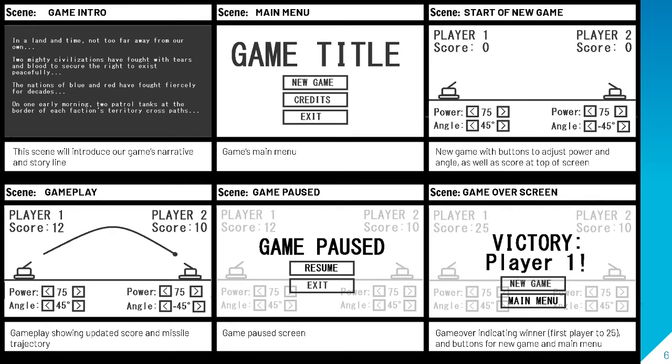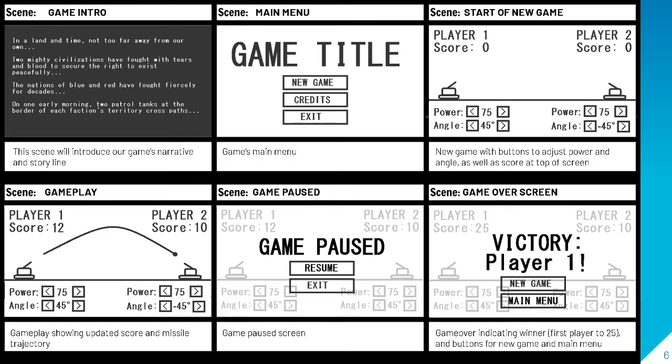If the user elects to start a new game, you can see on the third scene basically our user interface. We'll have buttons to adjust both the power and angle. Additionally, we thought that we can just move the tanks using the arrow keys, while the power and angle would be adjusted by clicking the actual buttons themselves. You've also got the score at the top of the screen.